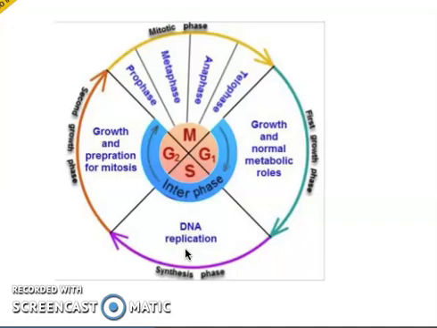After the S phase is completed, the third phase is the second growth phase or second gap phase, and that is the phase in which the cell is preparing itself for mitosis. Spindle fibers and related proteins are going to be produced here, and these are special proteins which are going to be used for the formation of spindle fibers, for the separation of chromatids during cell division. And finally, the M phase begins, which is the mitotic phase, which is further divided into 4 phases: prophase, metaphase, anaphase, and telophase.